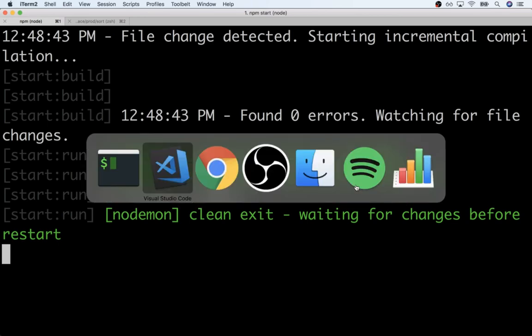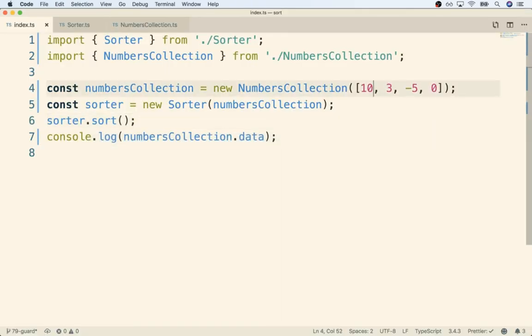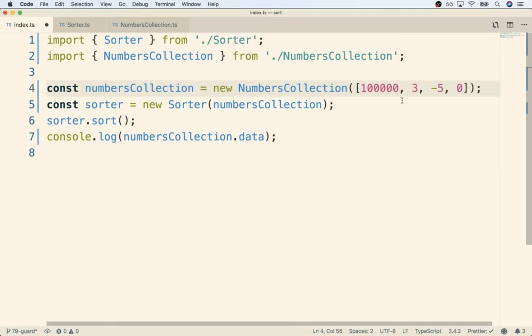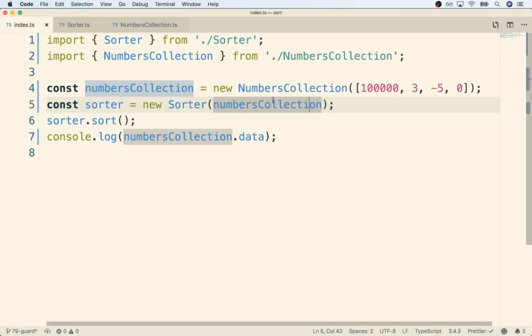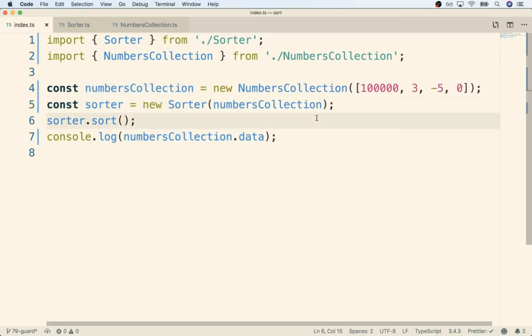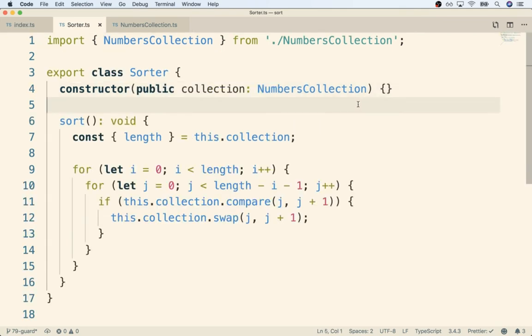Just to make sure everything actually did work here, I'm going to change one or two of these numbers. I'll put 100,000 right there at the very start. I'll save it again, and yep, there we go. All right, so I've now spoken a ton about this. I've repeated some concepts so many times, so I'm not going to do any review here. Let's just stop right here. We're going to come back in the next video. We're going to point out one last deficiency, and then start the last refactor we have to do. So quick pause, and I'll see you in just a minute.